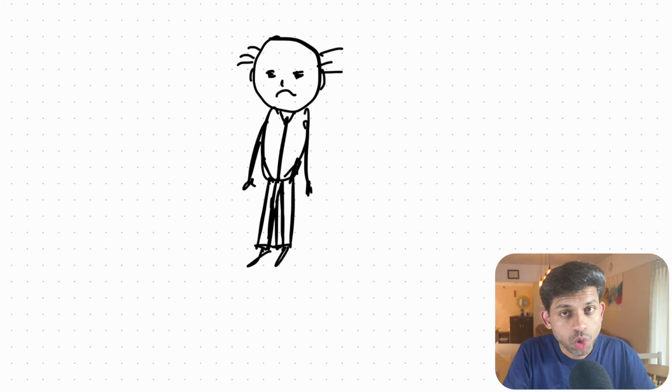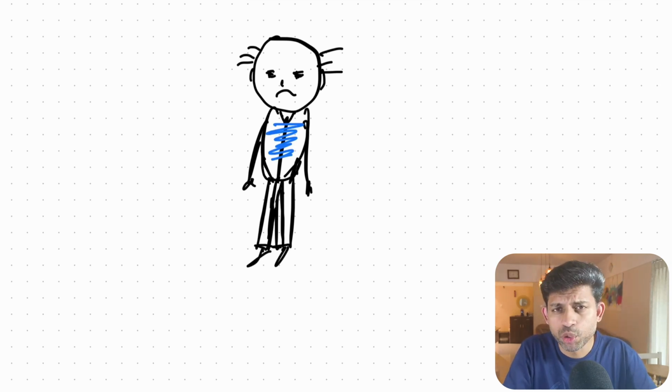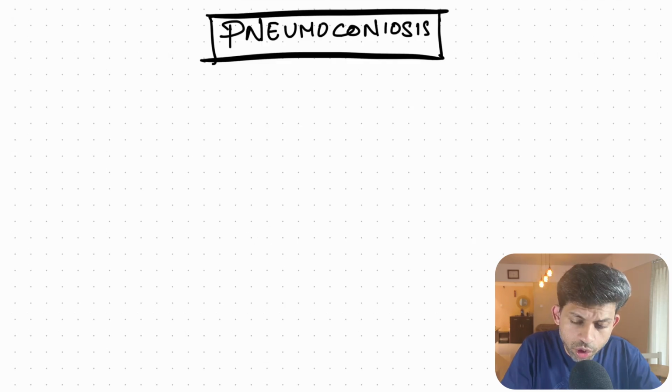A 55-year-old coal miner comes to you with gradually progressive breathlessness. He's never smoked. He doesn't have tuberculosis. But what is causing his lungs to fail? The answer is not an infection. It's not cancer. It's something he inhaled every day for 30 years while doing his job. Today, we look at pneumoconiosis, a disease caused by inhalation of dust particles.